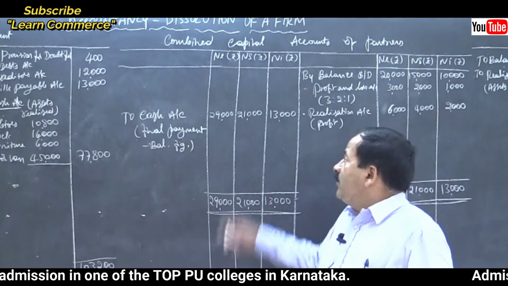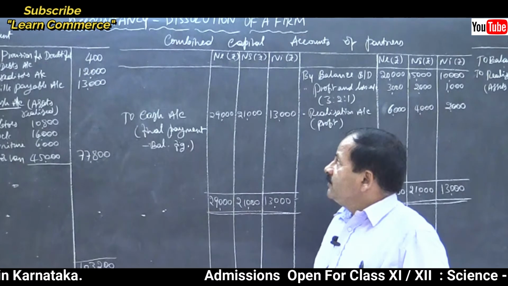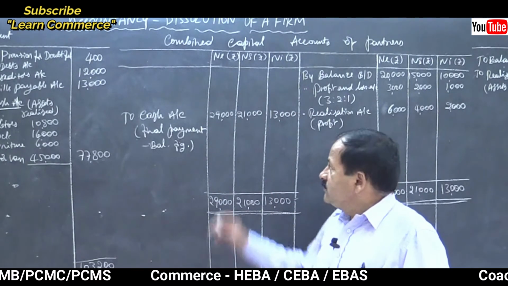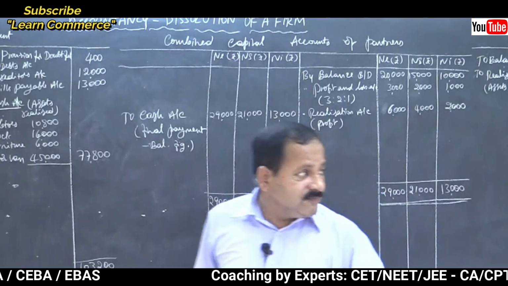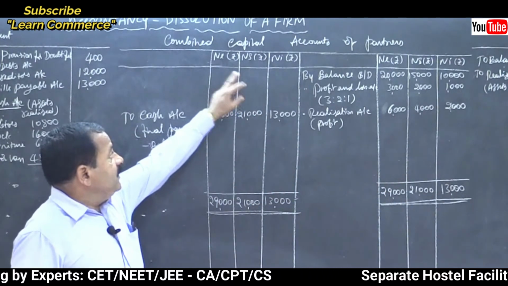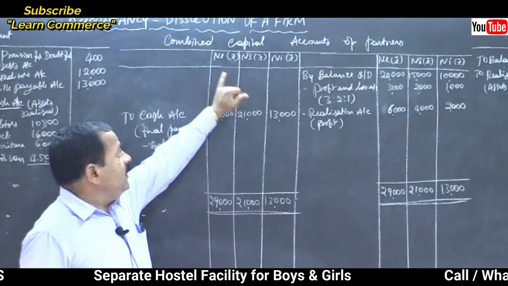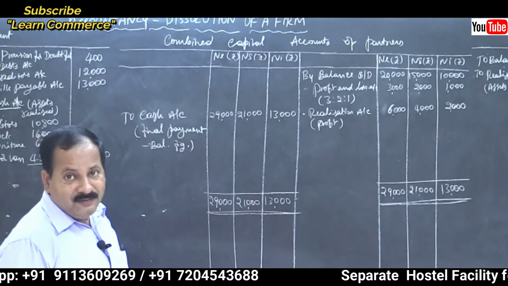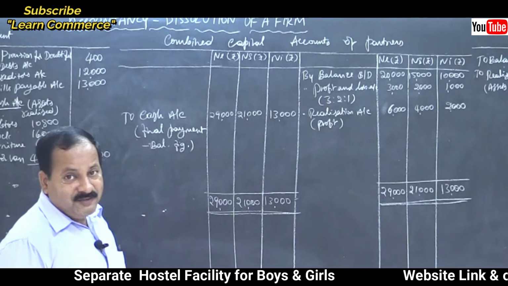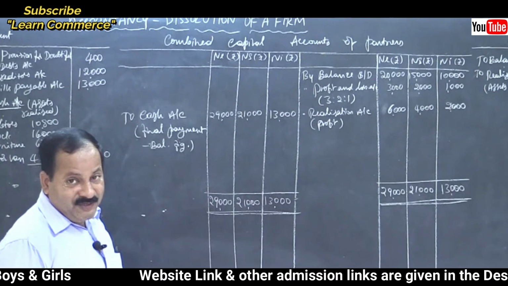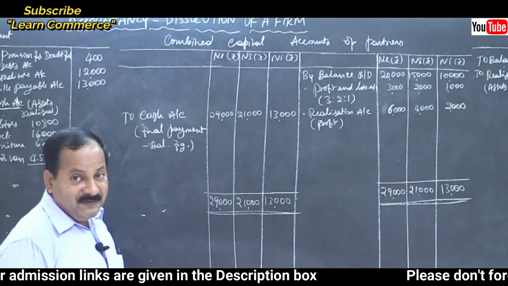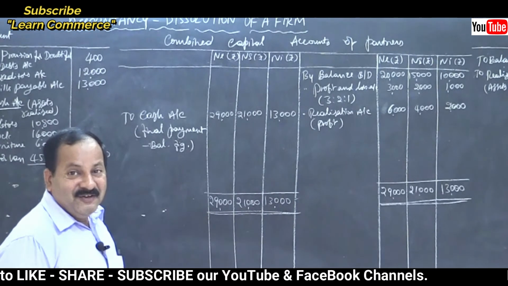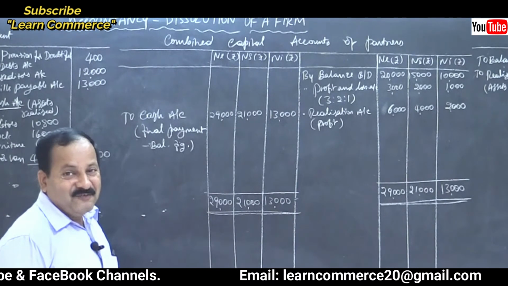Draw 3 columns each on either side. Write debit and credit, it's a must. Then write the names of the partners. I wrote here as NE, NS and NI, Neha, Nisha and Nikki, but you write in full. Don't take shortcuts. If you follow shortcuts, the evaluator will also follow the shortcut method, that is, instead of 12, he or she may award 11 or 10. So be careful.